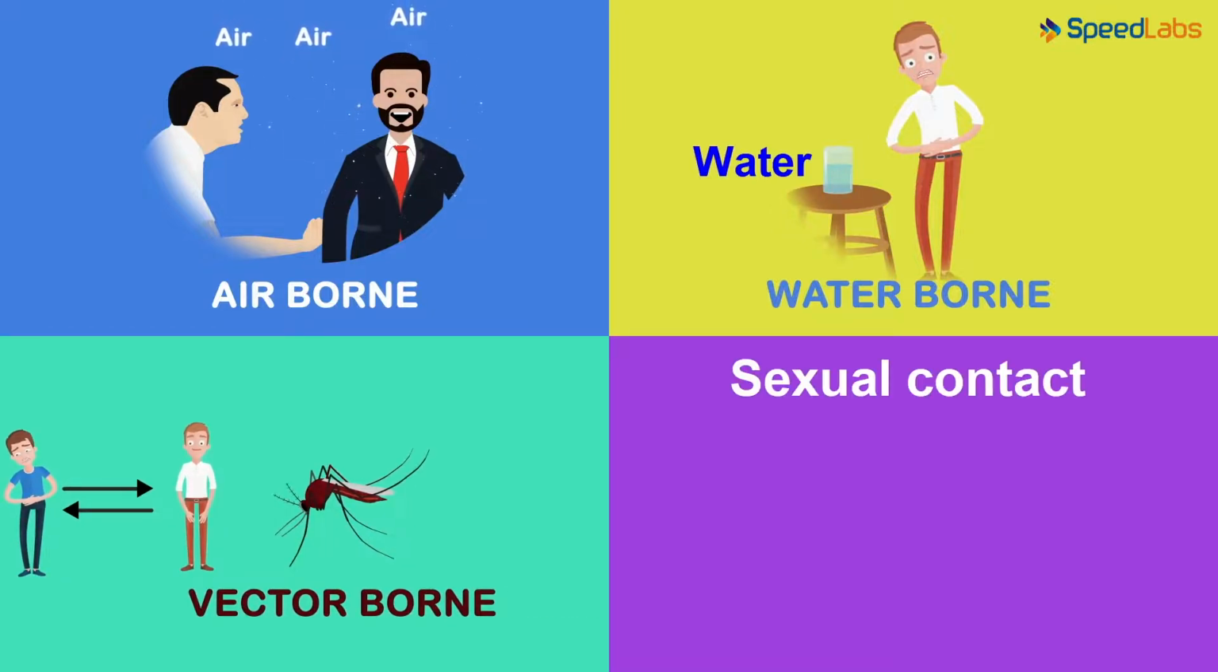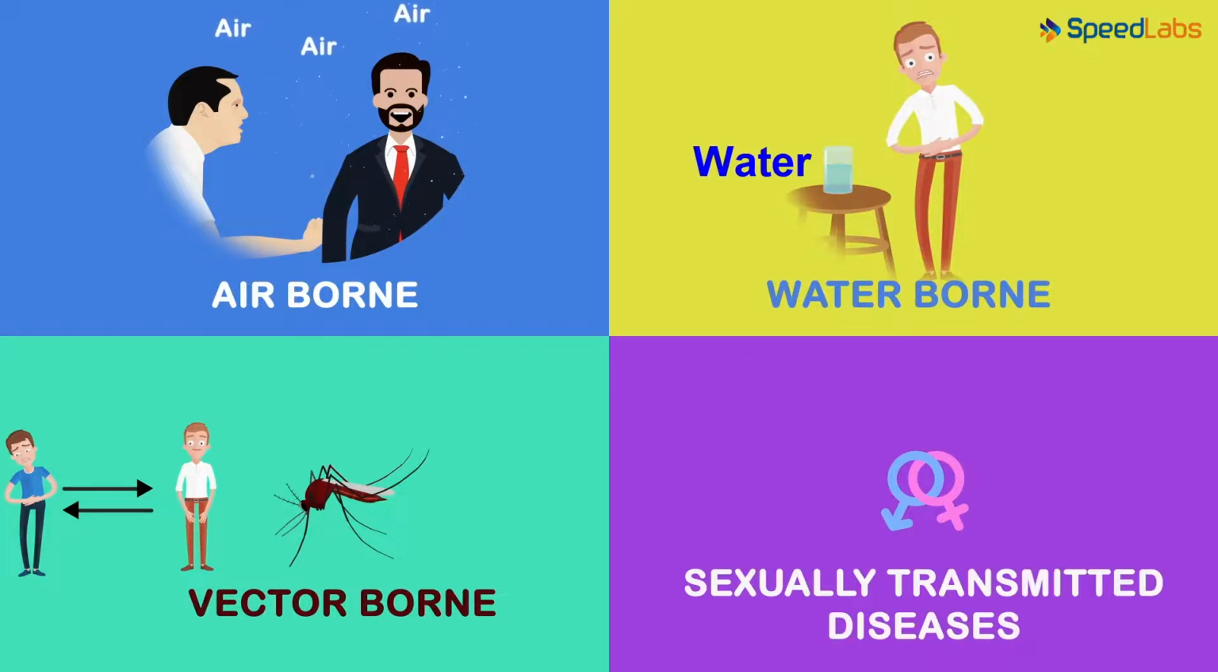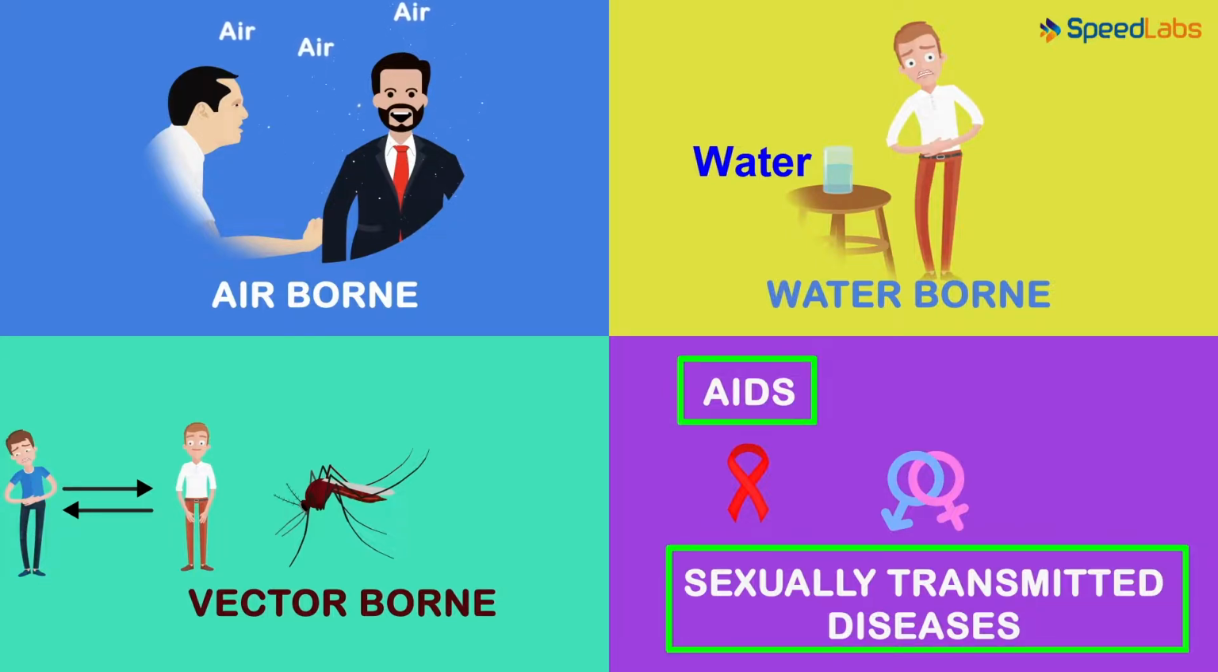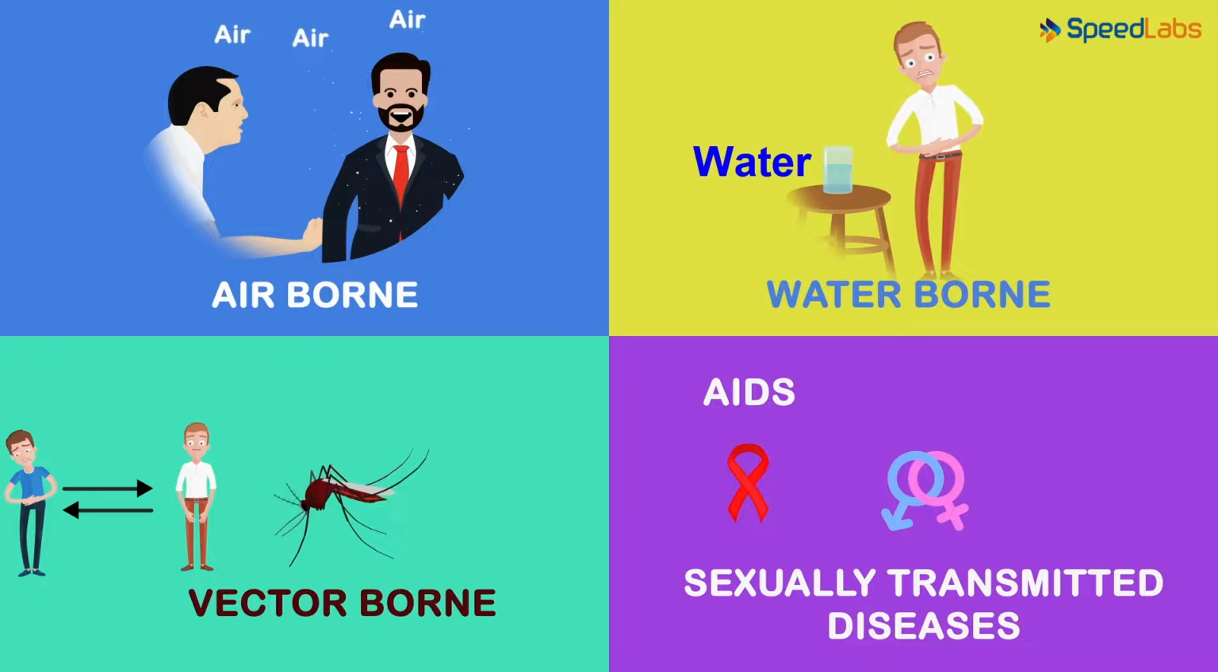There is yet another mode of disease transmission. Sexual contact can also spread many diseases. A healthy individual having sexual contact with an infected individual can get infected as well. Diseases transmitted in such a manner are called sexually transmitted diseases. You must have heard about the AIDS virus. This disease is primarily transmitted by sexual contact. However, blood transfusion and mother-to-child transfer during pregnancy can also be the cause of contracting this disease.